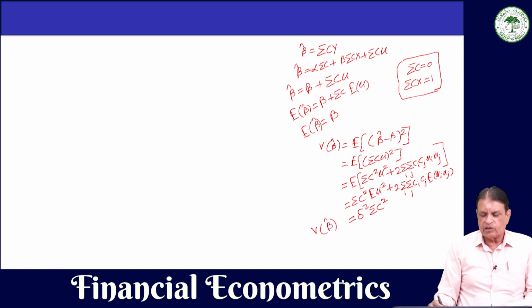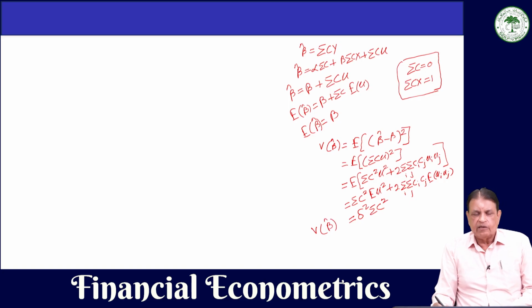We have to show that this variance of beta hat is minimum, and this minimization can take place only in case of c square, because as far as sigma square is concerned, sigma square is constant. No minimization or maximization is possible here, because this is the variance of u which is constant.